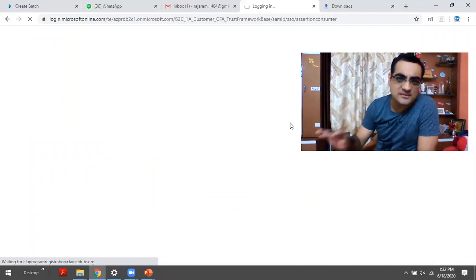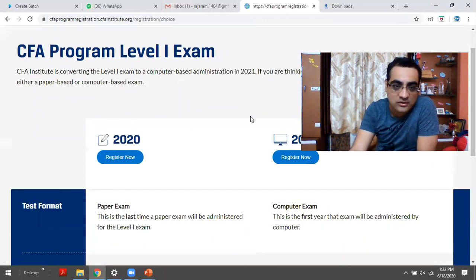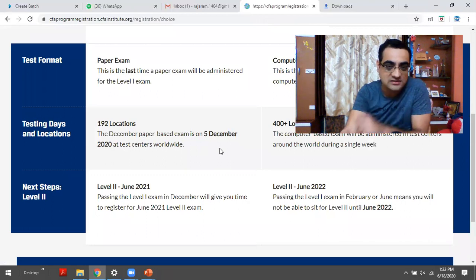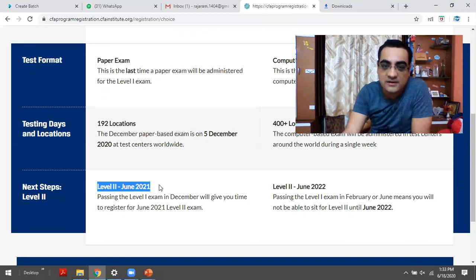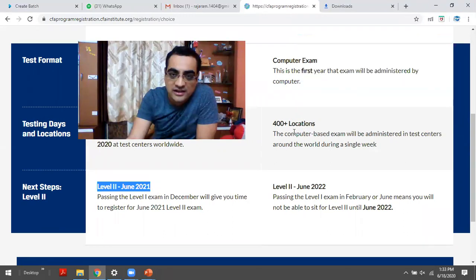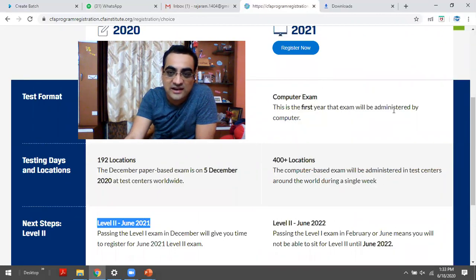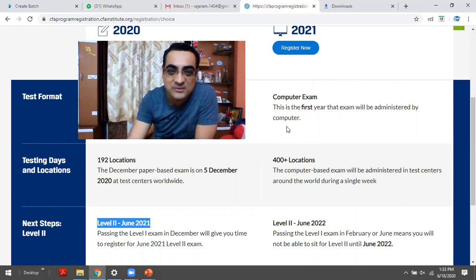It's quite simple. All right, so now come the two choices. Am I going to take the December 20 exam, which is a paper exam, 192 locations, conducted on 5th of December, and then yes, I would be allowed level 2 June 21. This was the point I was making. And in case I'm going to take a 2021 exam, then that's the first year that the exam would be on computer. That's kind of a pride feeling. Nothing like that, actually. You are the first one to be tested on computer.